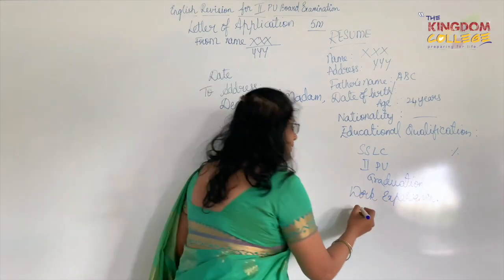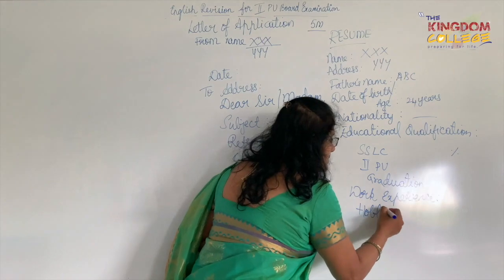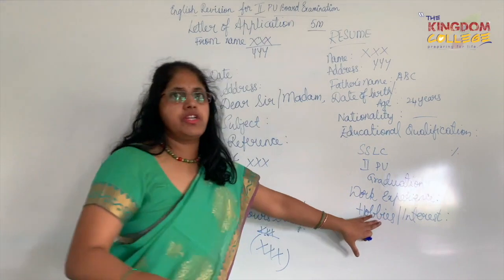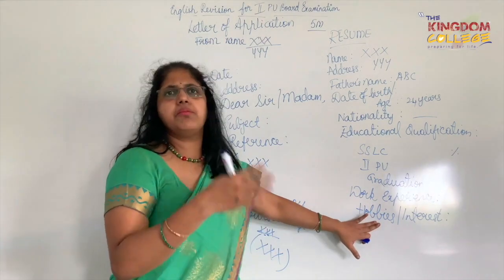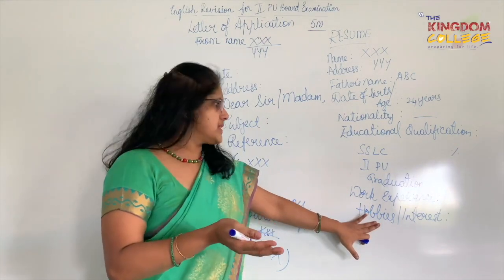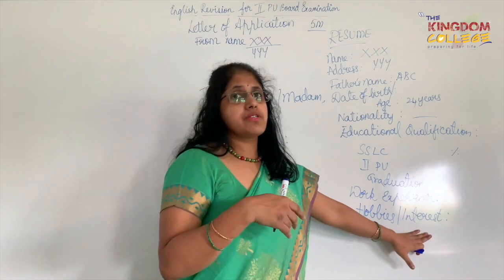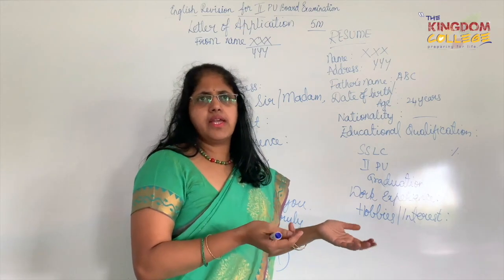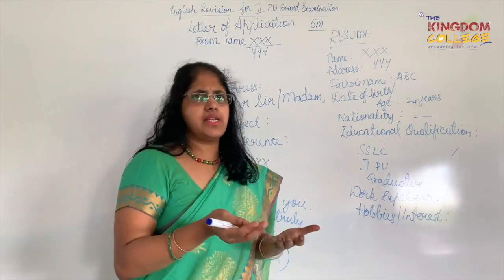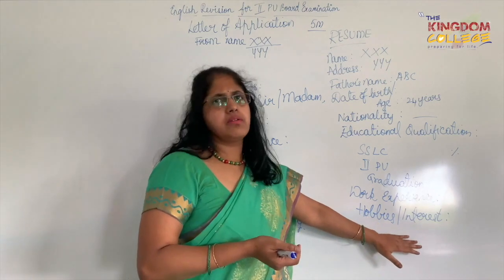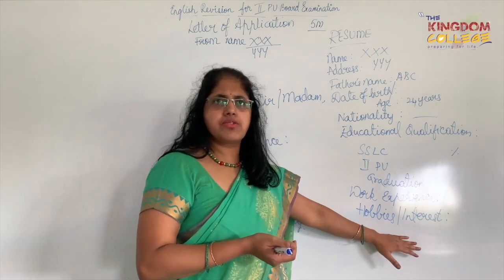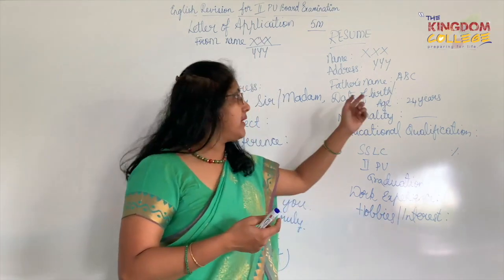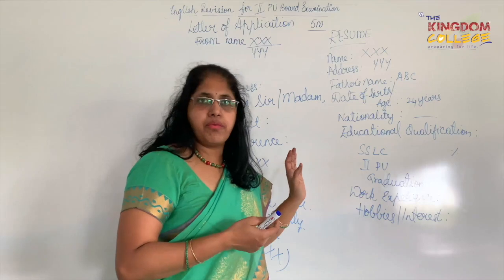And after this we write down hobbies and interests. So this will just add value to my resume. It talks about, like, I'm interested in traveling, in meeting people or conducting classes or any of those things. Or you could also write down that you have been certified as a trainer in any of those topics which you are interested in, or you have undergone any diploma courses or certificate courses in computers. Whatever you want to write down, you can write down here as an added value, but depending on what post you are applying for. Clear?